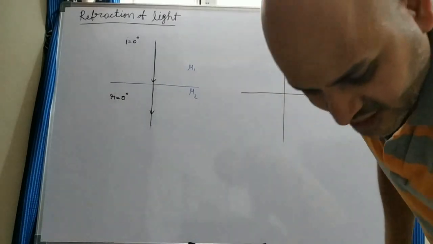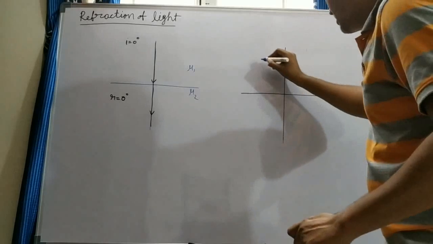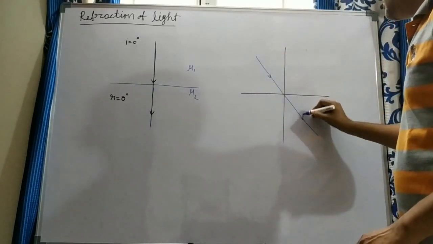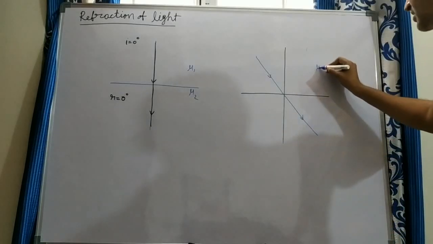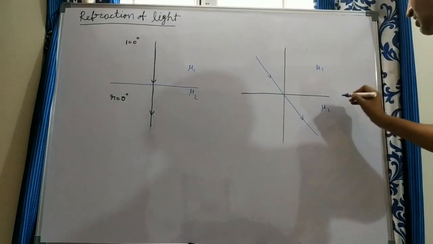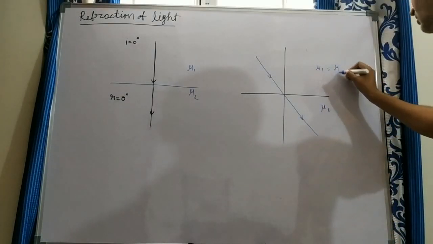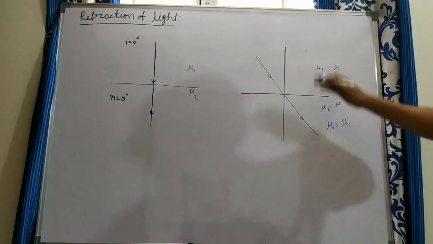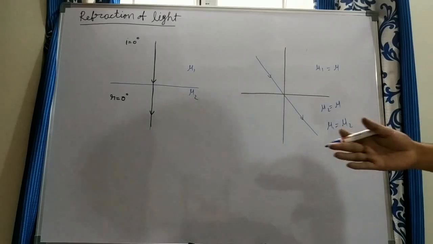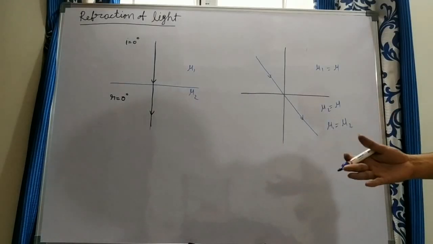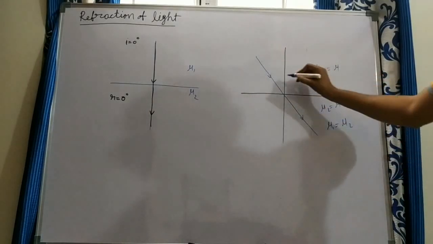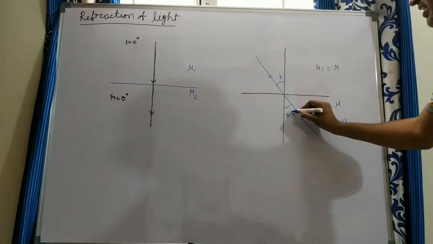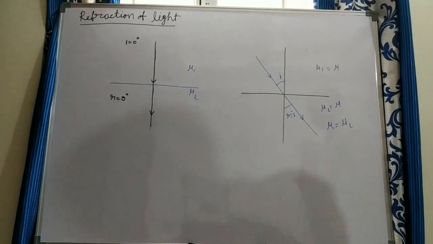In another case, suppose the angle of incidence is not equal to 0, and even then the light ray goes without any bending, suppose it is going like this. What can you say? The refractive index of the first medium and the refractive index of the second medium are both equal. This is mu and this is also mu. So mu1 is equal to mu2. If there is no medium change, what happens? There is no bending of light, so there is no refraction. It goes straight. Here the incident angle and refracted angle are equal, both are the same.